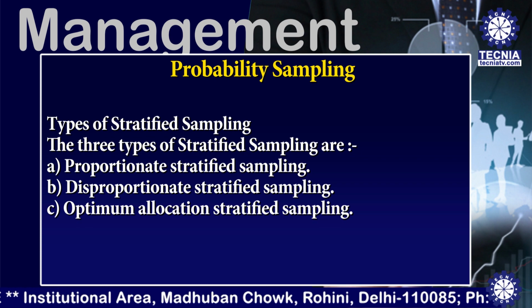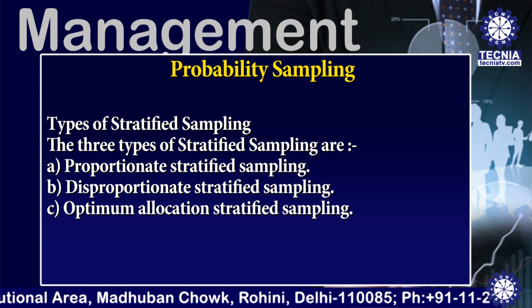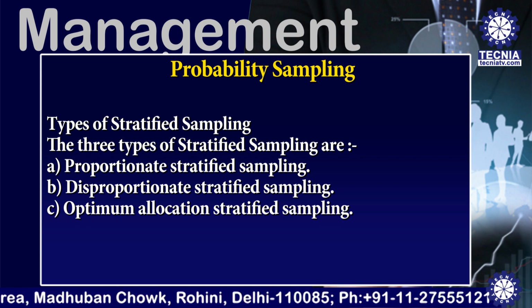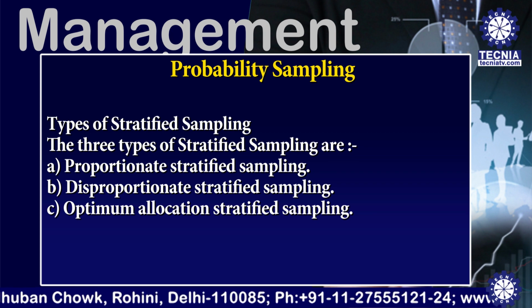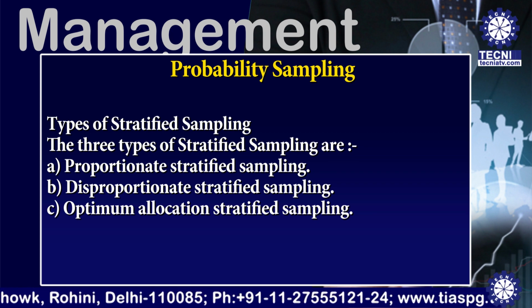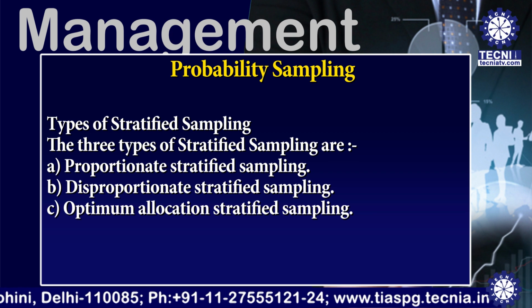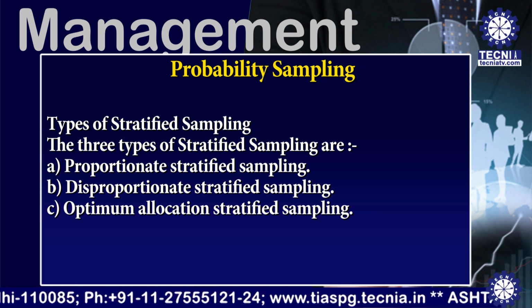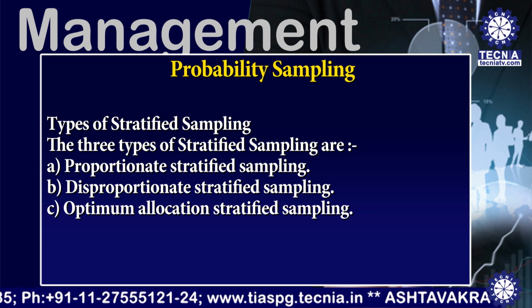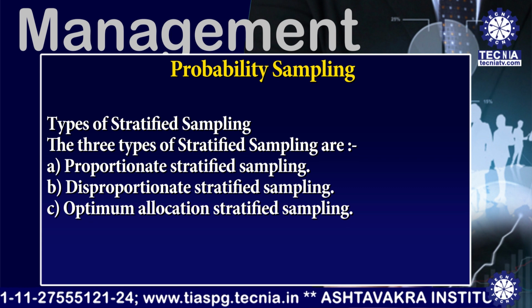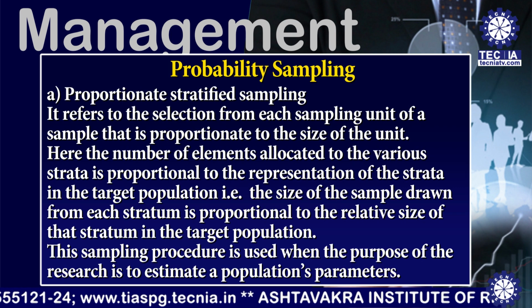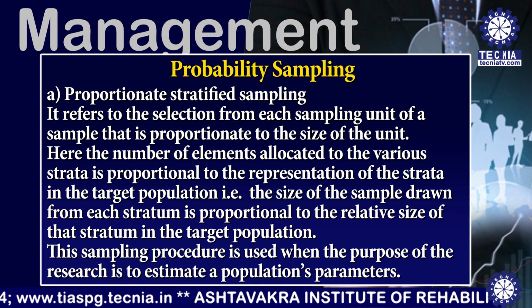Types of stratified sampling. There are three types of stratified sampling. First one, proportionate stratified sampling. Second one, disproportionate stratified sampling. And the third one, optimum allocation stratified sampling. Now, I am discussing proportionate stratified sampling.